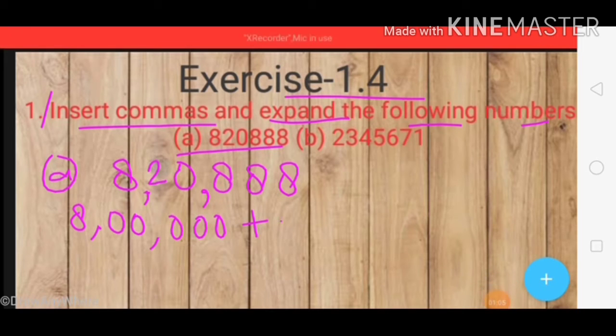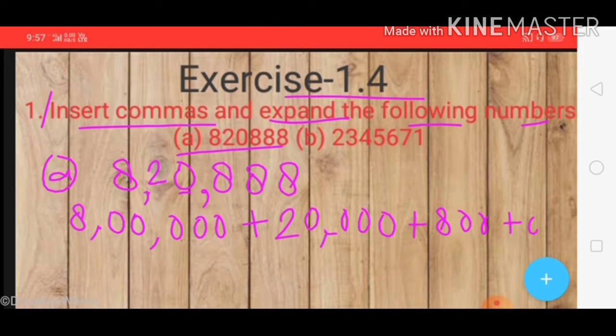Place value of 2 is 20,000 plus. Look, zero's place value we can skip. Now place value of 8 is 800, and second is 80, third 8 is 8, so plus 8. So in this way it is the expanded form.